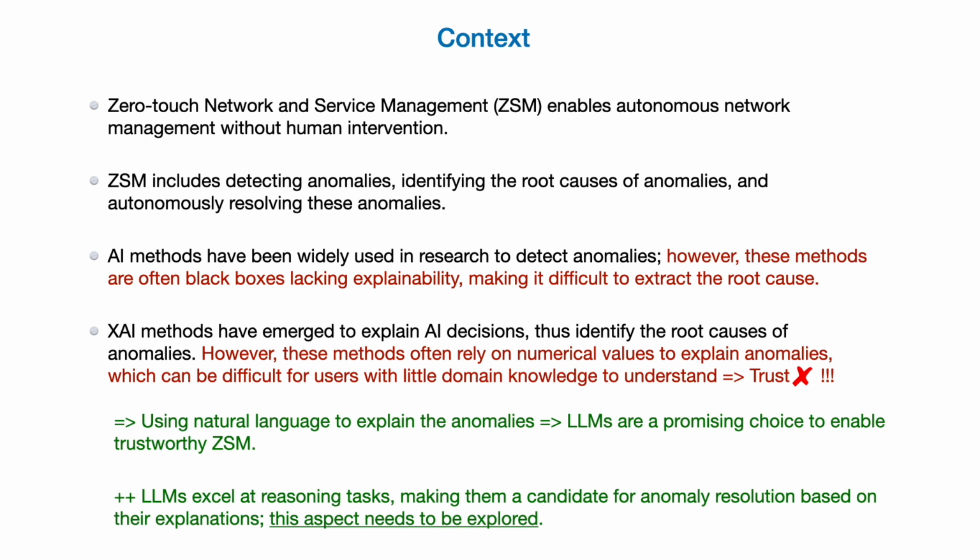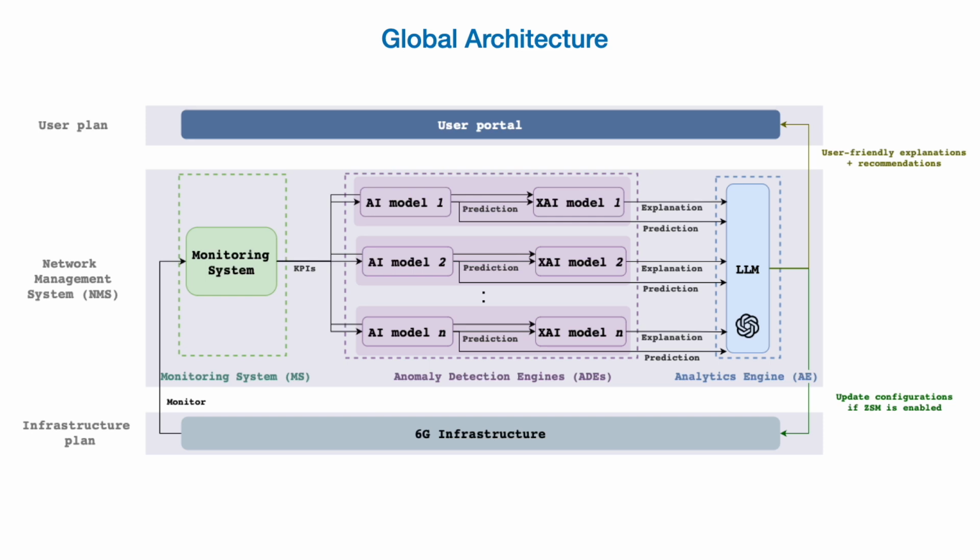In addition, LLMs excel at reasoning tasks, making them very powerful candidates for anomaly resolution. This aspect, which means decision-making with LLMs, needs to be explored in research, thus this is the second objective of this demo. The global architecture of the framework is illustrated in this figure. As you can see on the bottom, we have the infrastructure that will host the 6G services. On top of it, we have the network management system that will monitor this infrastructure to provide KPIs to the pipeline AI, XAI, and LLM to detect and resolve the anomalies autonomously.